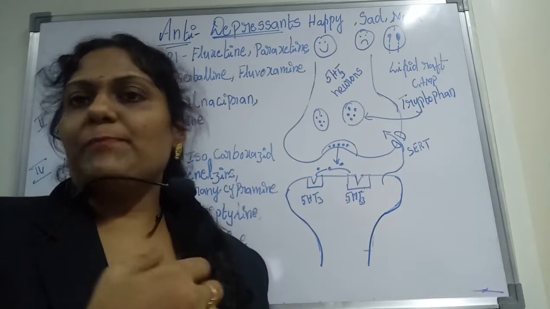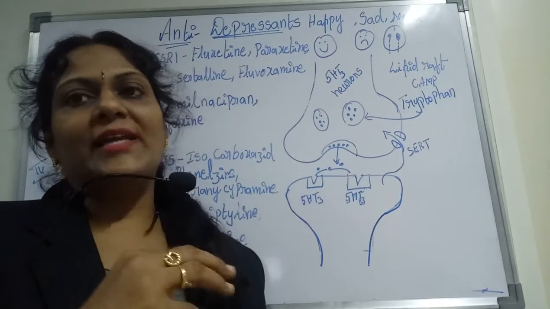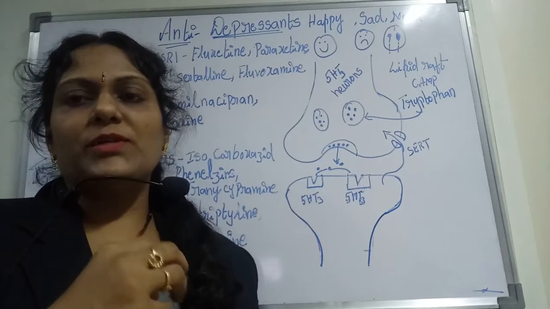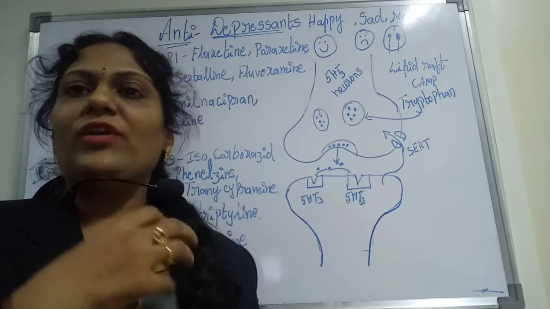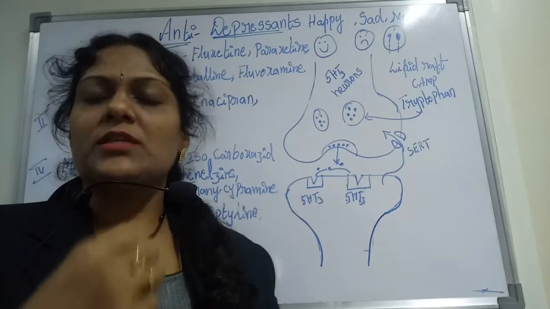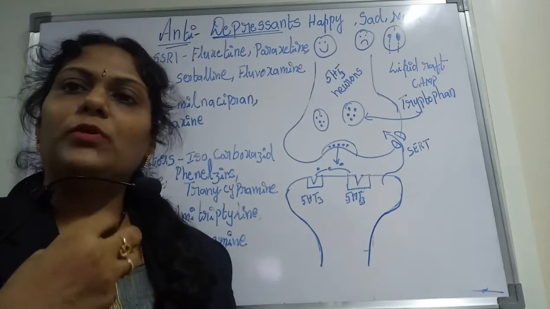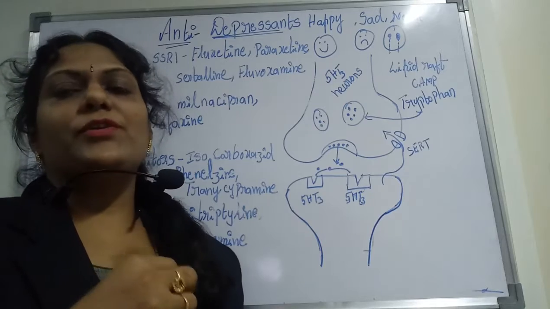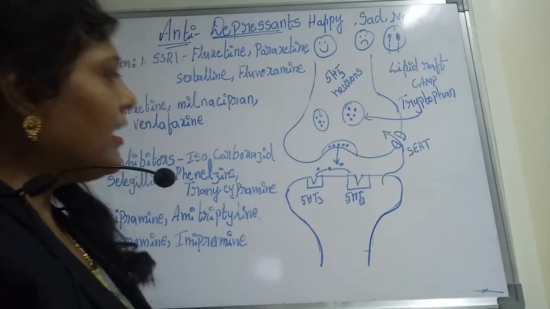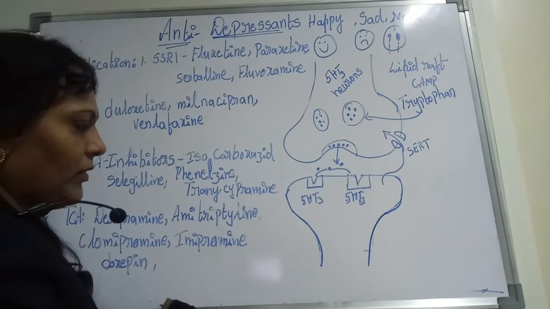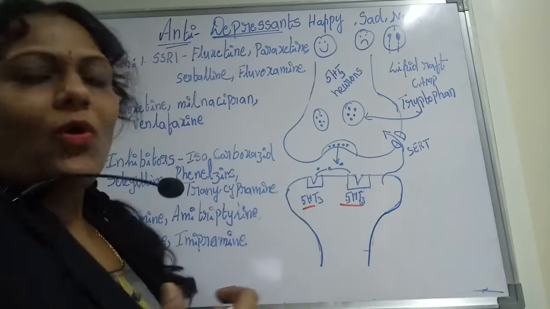So these are the different types of moods, and these moods are always maintained by the neurotransmitters which are synthesized in the brain. Particularly, we have three or four types of neurotransmitters which are related to mood. When we talk about mood, we always remember a neurotransmitter called 5-HT. So what is 5-HT?